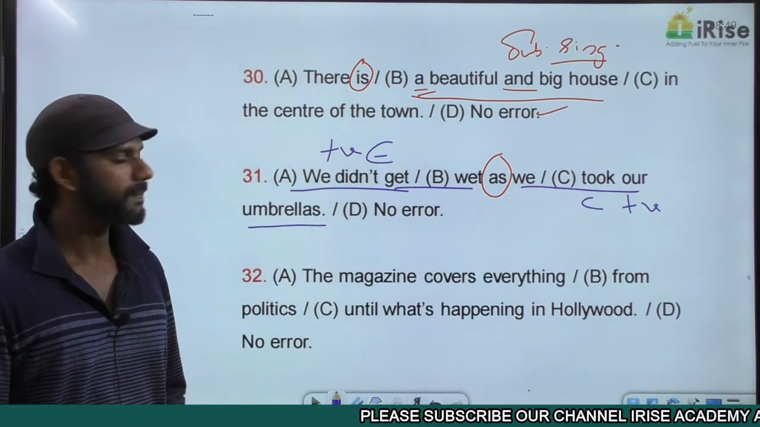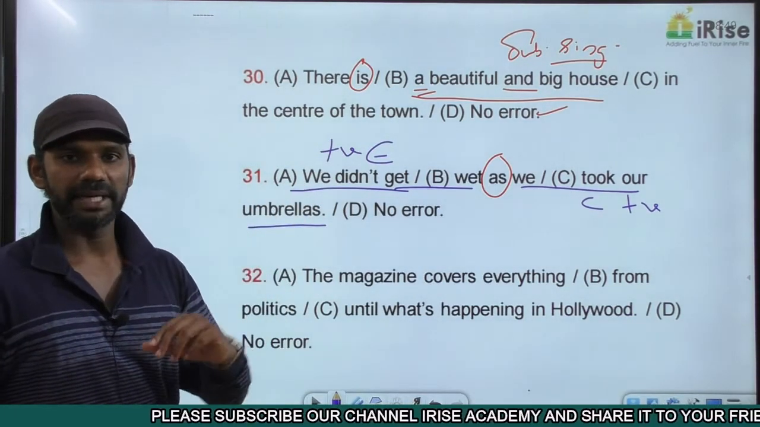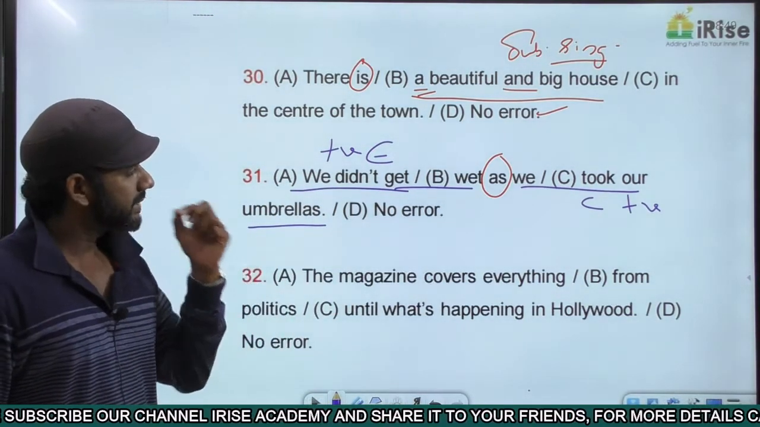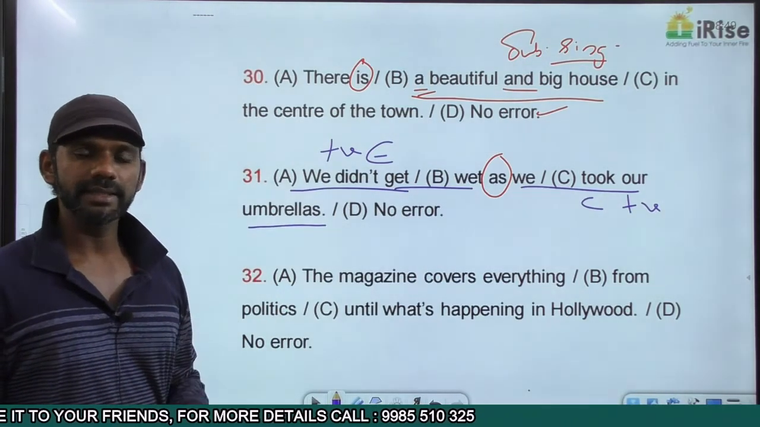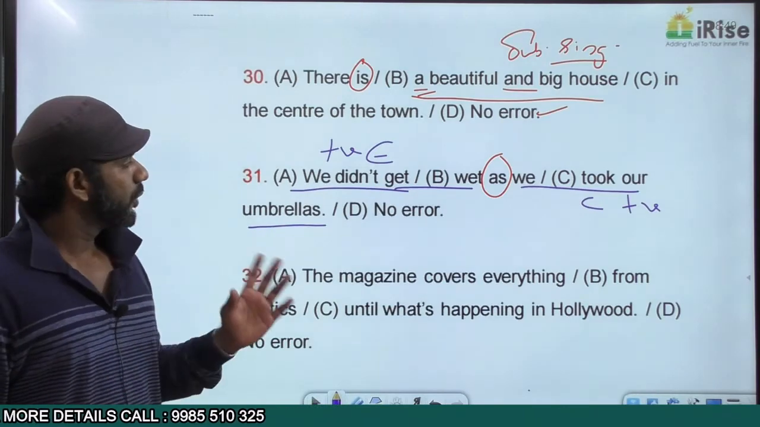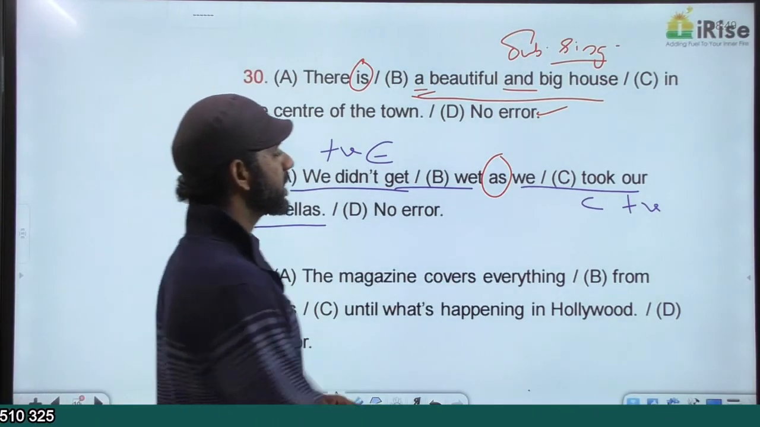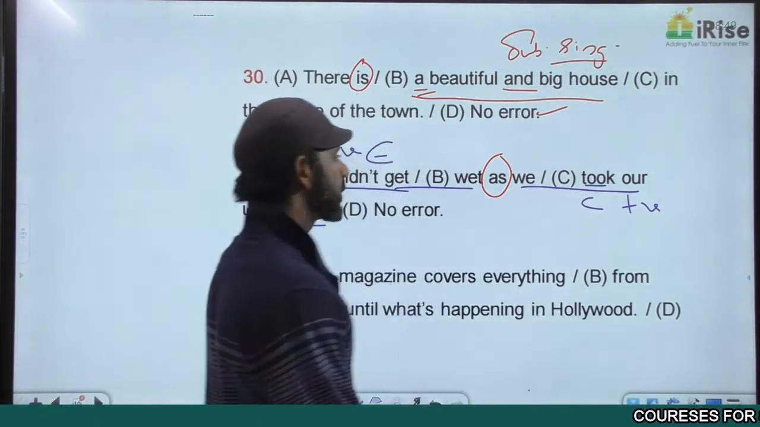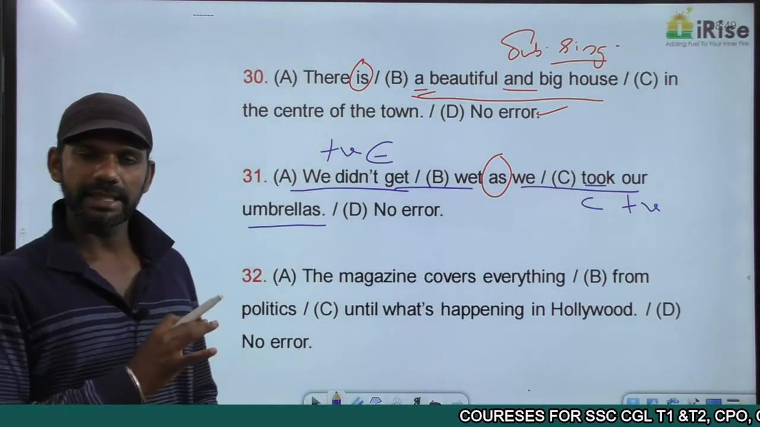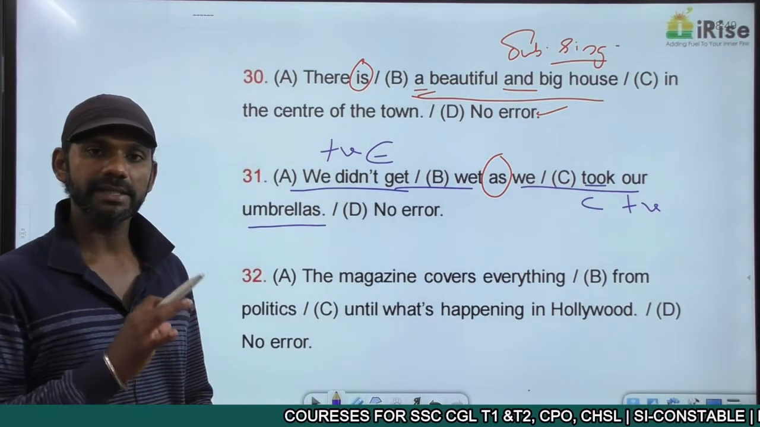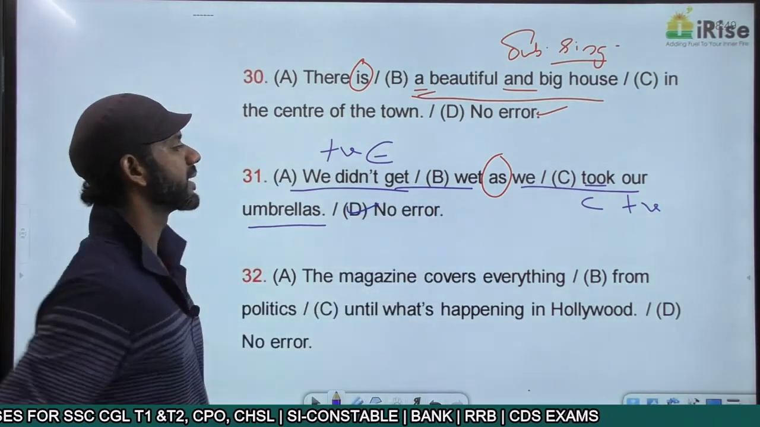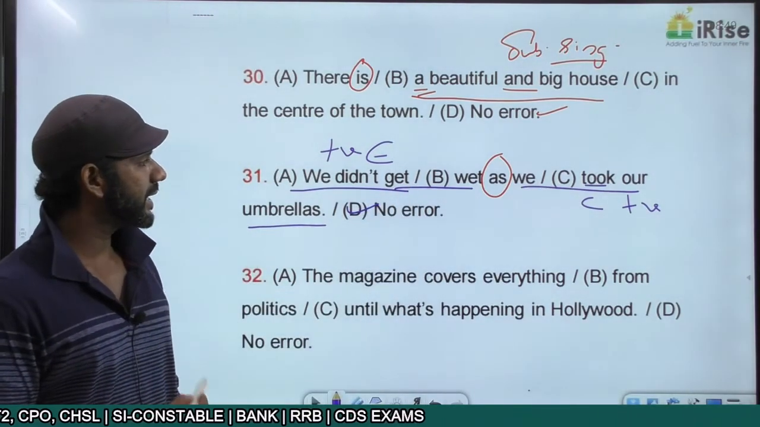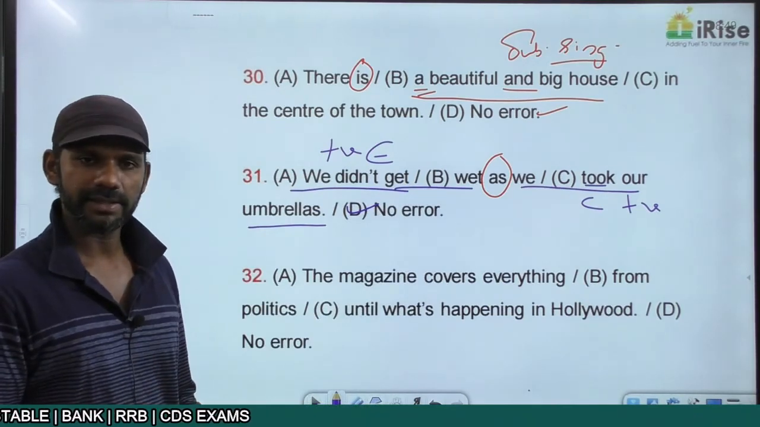That concept is okay. We didn't get: past tense. "Did" is past tense. The sentence started in the past. The whole statement must be in the past tense. Only then will there be tense consistency. We didn't get wet as we took our umbrellas. "Took" is also past tense. The sentence started in the past, ended in the past. Tense consistency is there. The whole statement is grammatically correct. There is no error in this sentence. We didn't get wet as we took our umbrellas.